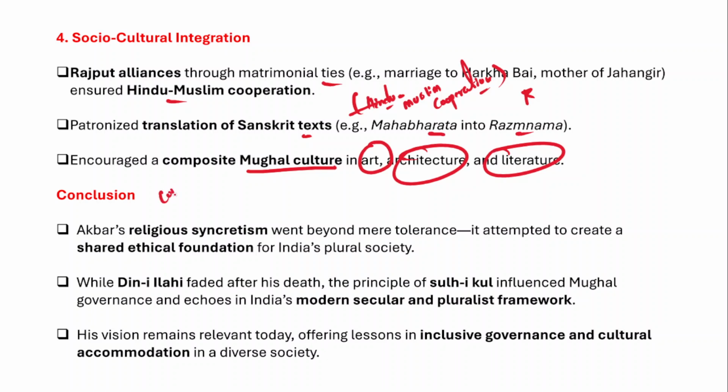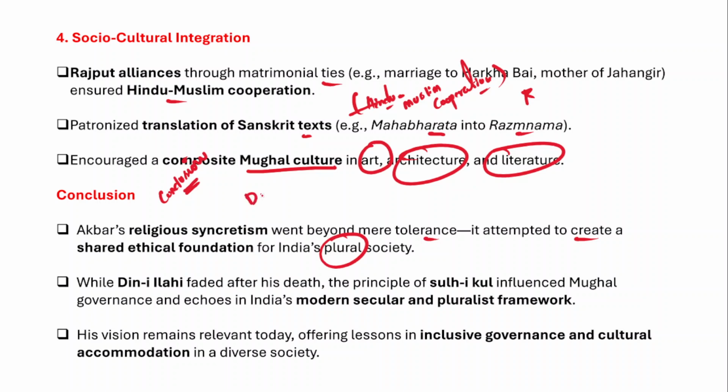Now if we talk about the conclusion, so Akbar's religious syncretism went beyond mere tolerance. It was not just about tolerance, rather it attempted to create a shared ethical foundation for the plural society as well.